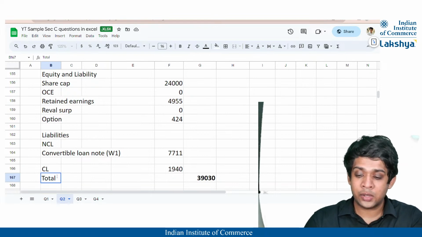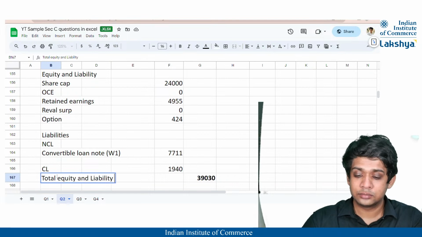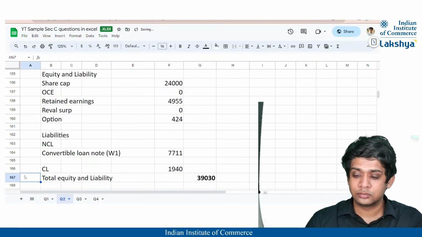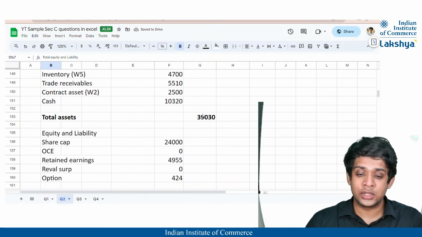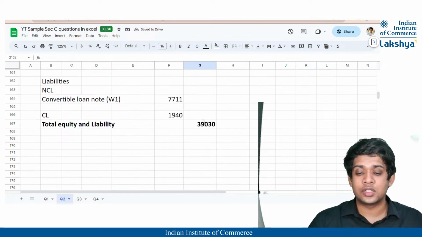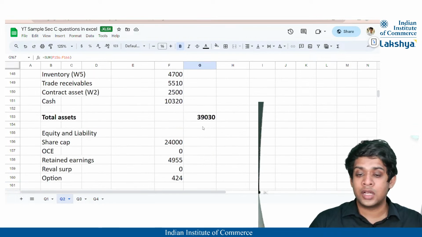Total equity and liability. Yeah, it got tallied. This is also 39030, and here also we got the same value, right?